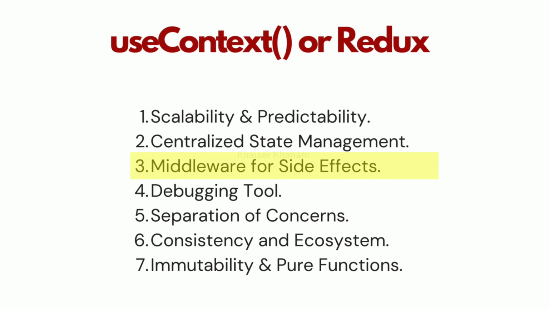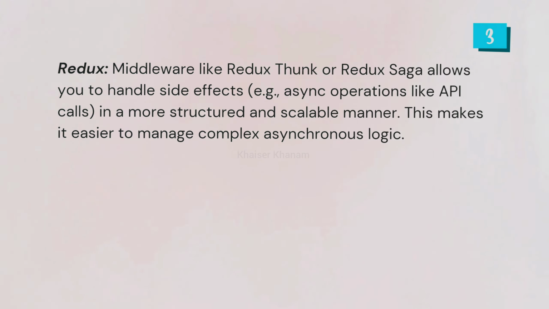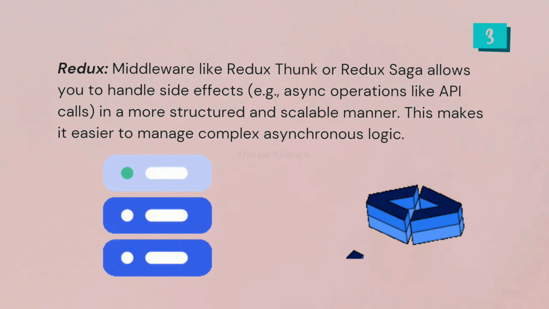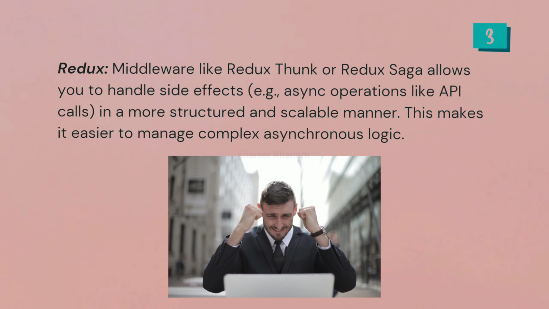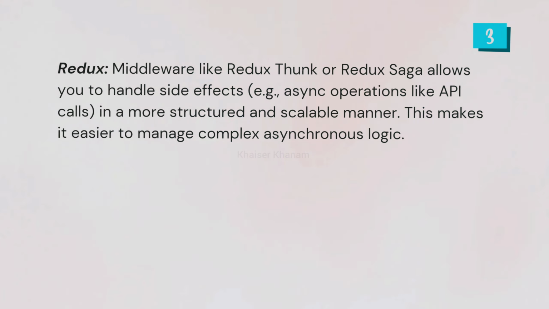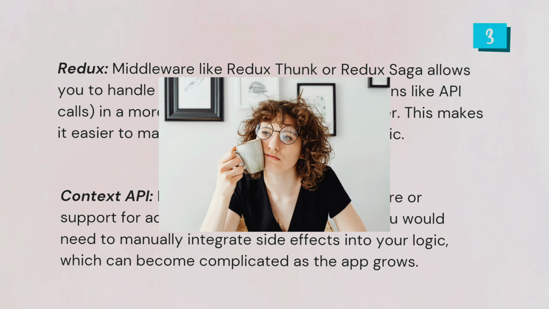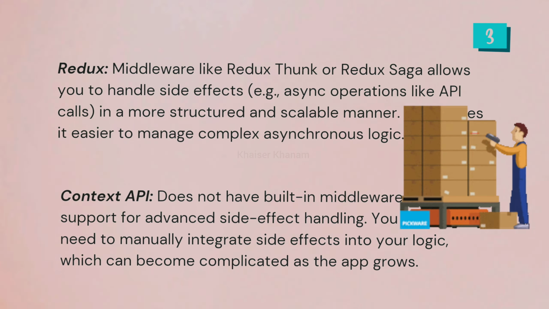Third is middleware for side effects. In Redux, we will be using middlewares like Redux Thunk or Redux Saga, which allow us to handle side effects, for example async operations like API calls, in a more structured and scalable manner. This makes it easier to manage complex asynchronous logic. But in the Context API, we do not have any built-in middleware or support for advanced side effect handling. We need to do it manually, integrating the side effect into our logic, which can become complicated as our entire app grows.